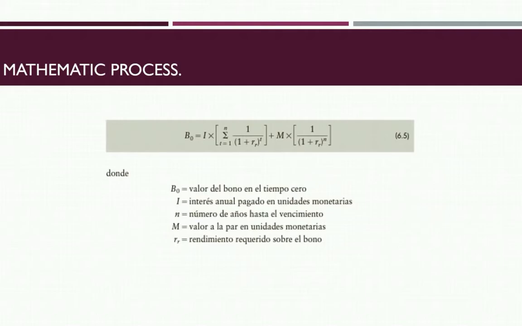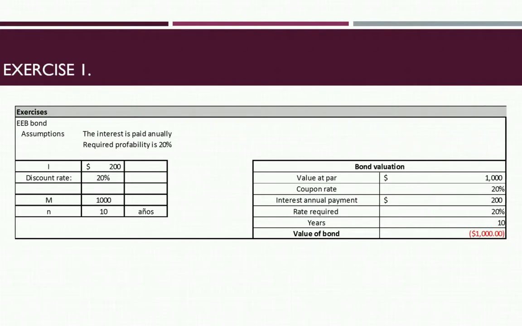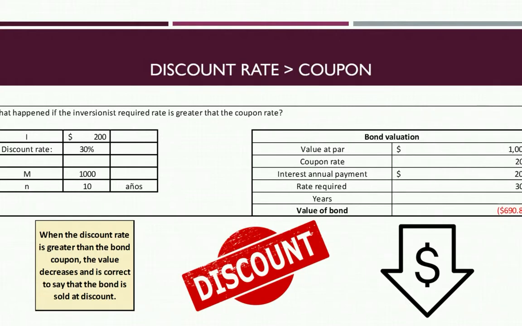Now, the mathematical process is basically that the value, the price of the bond, is the present value of the interest and the final value, the nominal value or the par value. In the exercise we're going to see a scenario about a bond, and we're going to assume that the interest is paid annually and the required profitability, the discount rate, is 20%. It says 1000 is the price for this value. But what happens if the investment is required at a rate greater than the coupon rate?